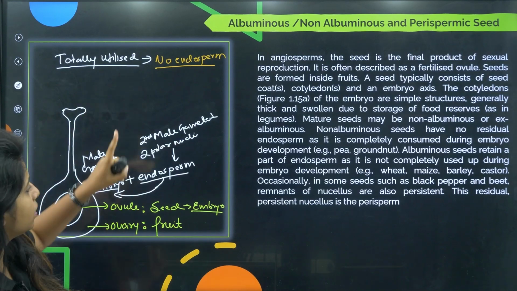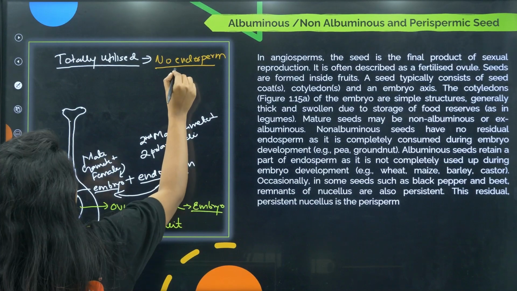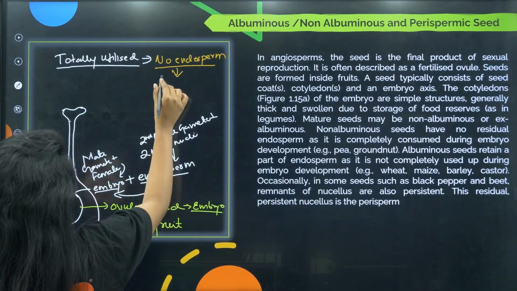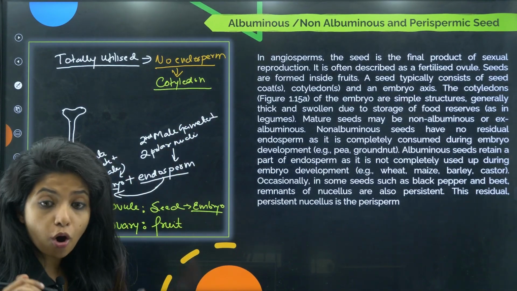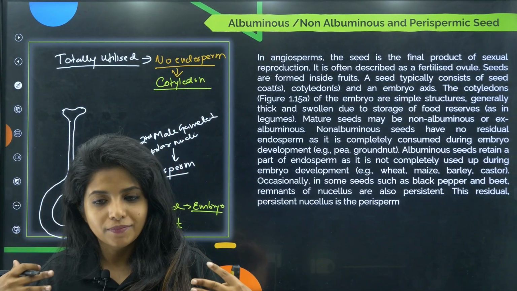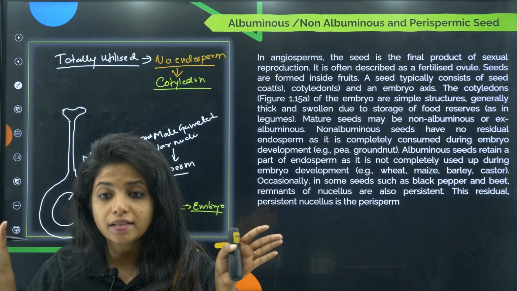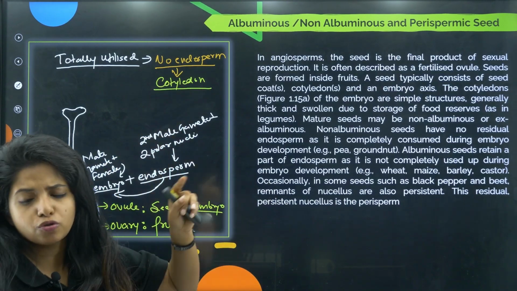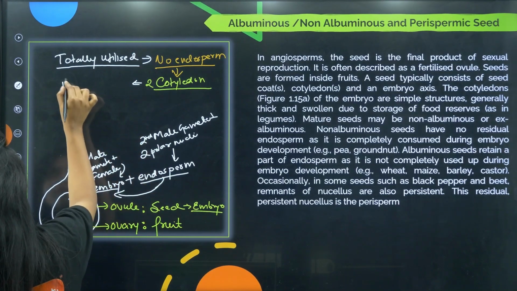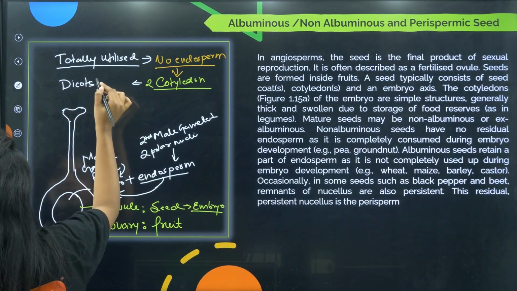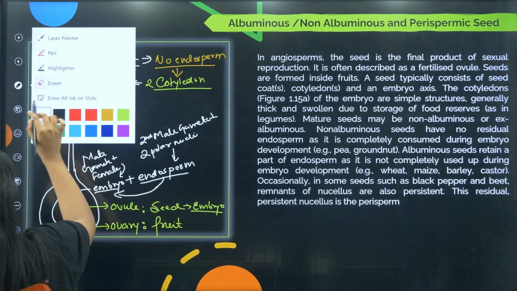So what do these types of seeds do? The ones where the endosperm is totally utilized, it is utilized for the formation of cotyledons. These seeds take all the endosperm for the formation of the embryo. The embryo will have two cotyledons, formed with the help of the endosperm. There is so much endosperm that they form two cotyledons. This type of plants I call dicots, or dicotyledons.